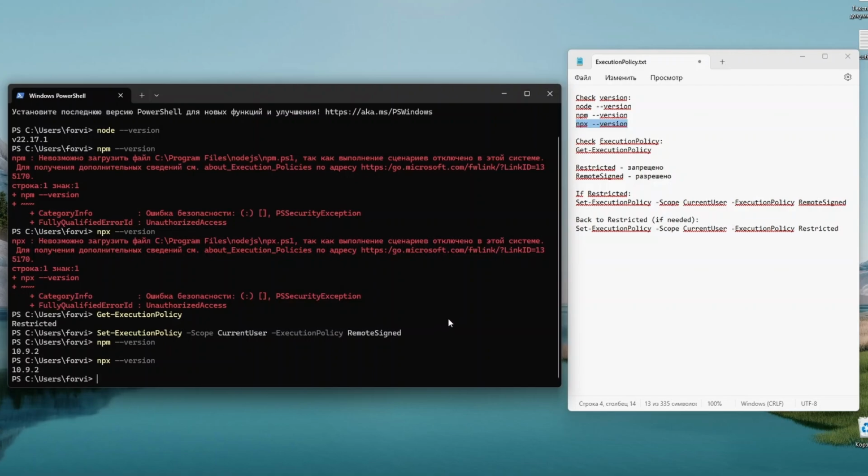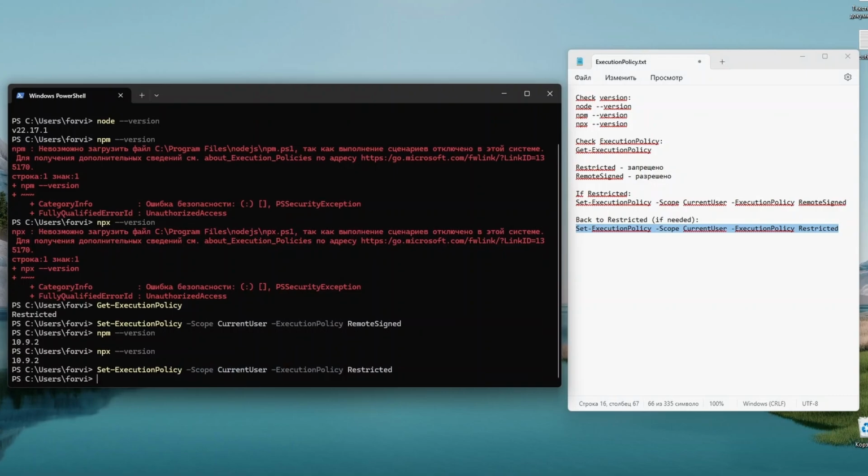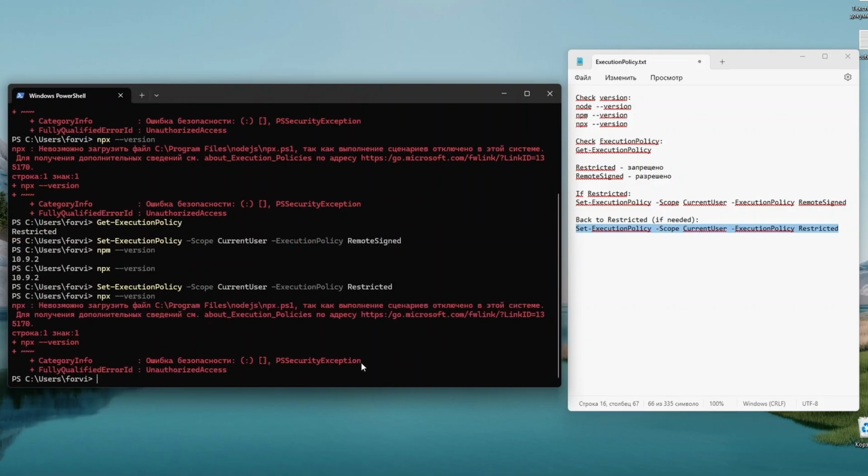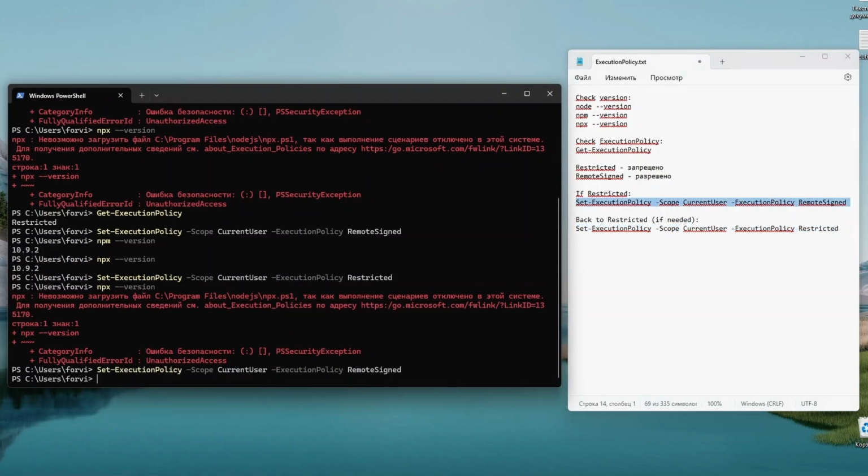If after completing this mini course you want to revert the settings, that is, forbid script execution again, just run the same command but with Restricted at the end. As you can see, after returning to Restricted mode, everything is back to how it was, and script execution is forbidden. But for creating the token, we will need to run scripts, so I will allow script execution again.